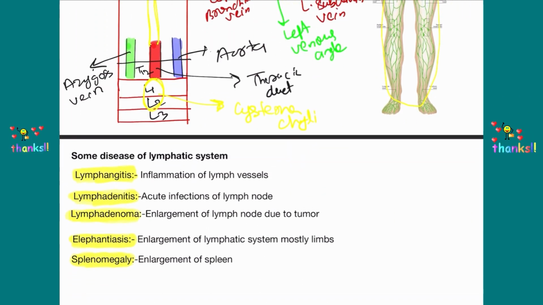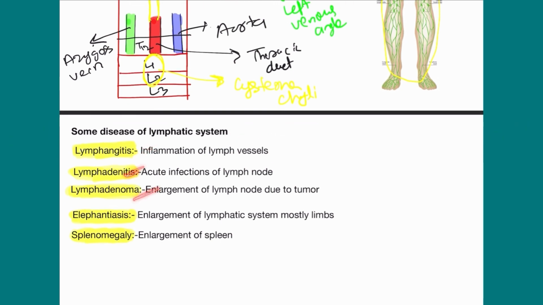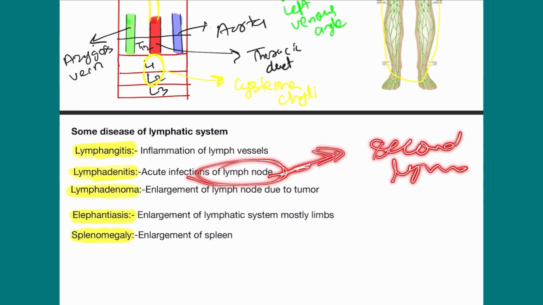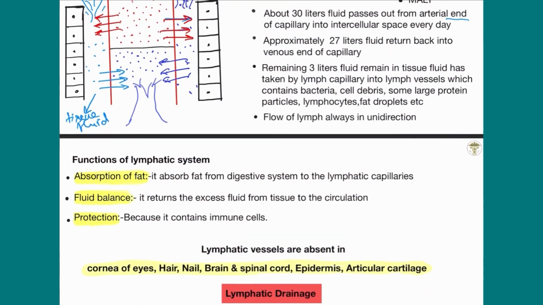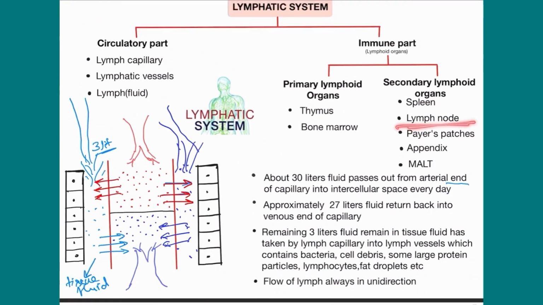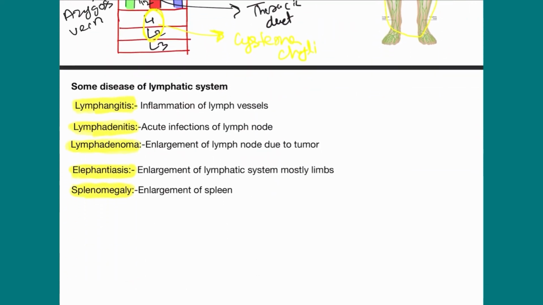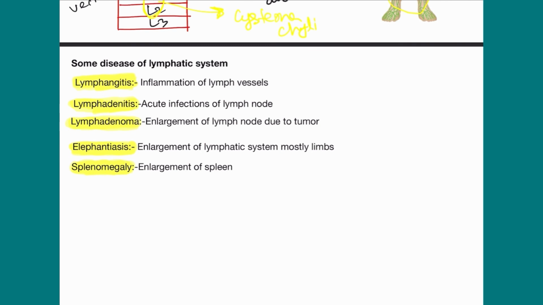Some diseases of the lymphatic system are lymphangitis, lymphadenitis, lymphedema, elephantiasis and splenomegaly. Lymphadenitis is the acute infection of a lymph node. Lymph node, you already know, is a secondary lymphoidal organ. So when acute infection or inflammation occurs in the lymph node, it is called lymphadenitis, and inflammation of the lymphatic vessels is called lymphangitis.